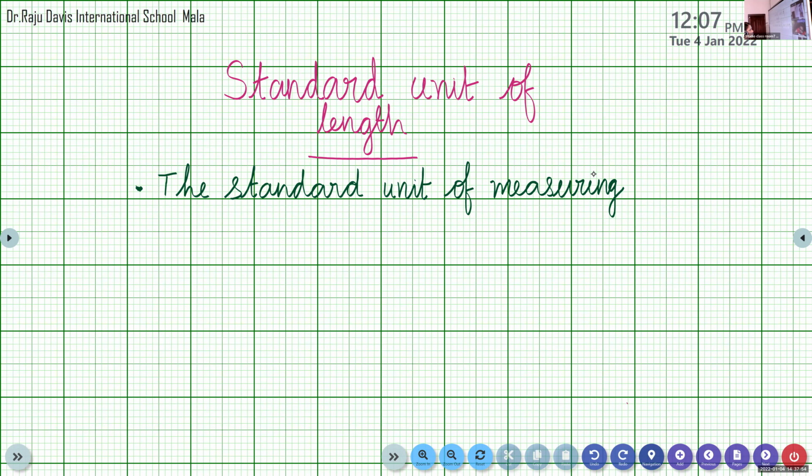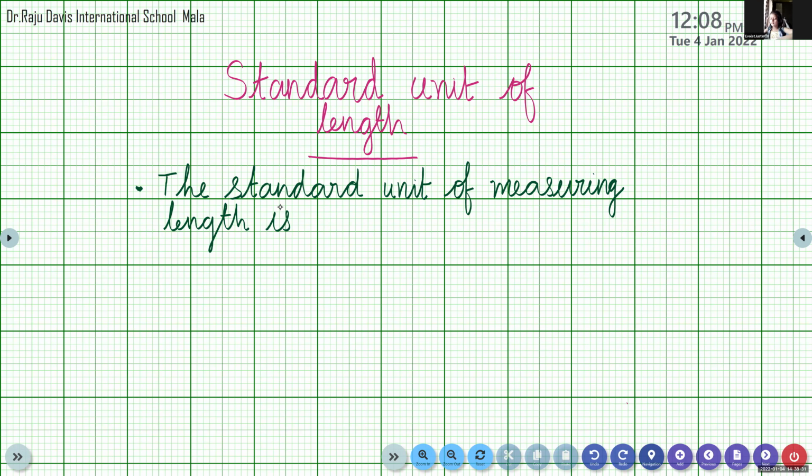The standard unit of measuring length. L-E-N-G-T-H, length. Ma'am, what is the spelling of measuring? Please listen, I will say once again. M-E-A-S-U-R-I-N-G, measuring.